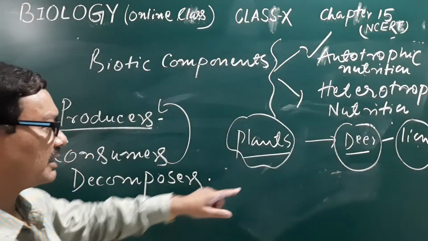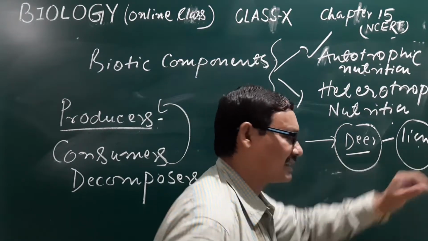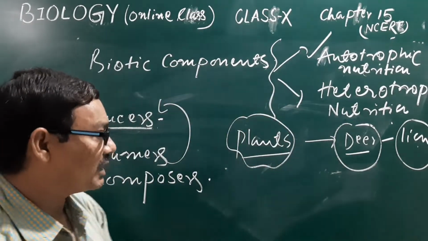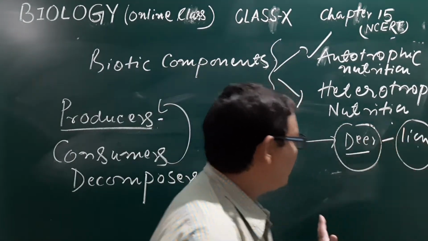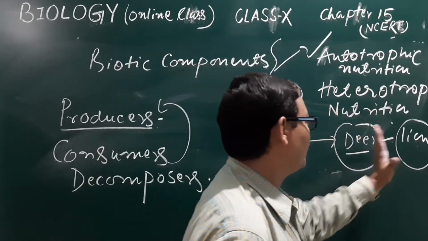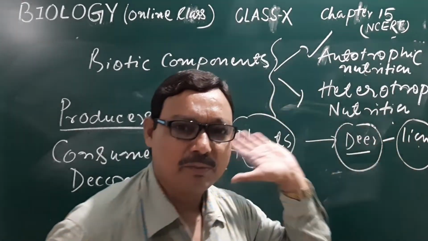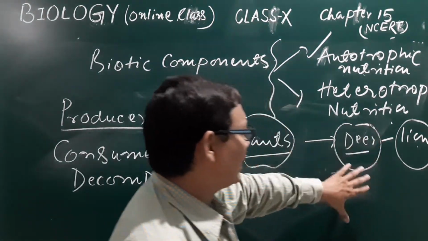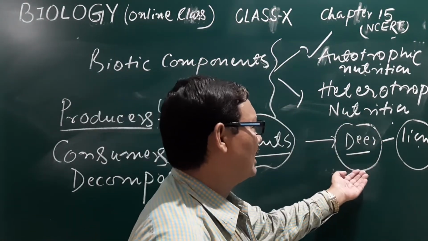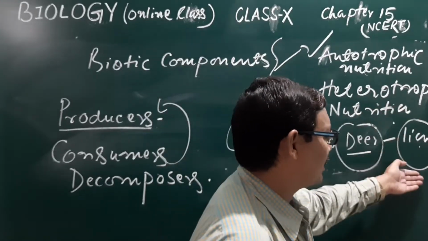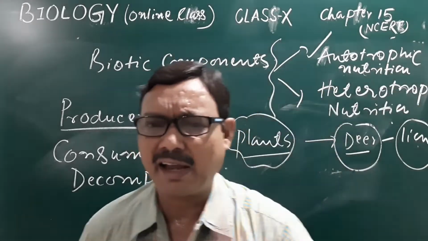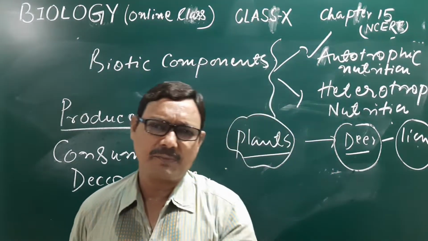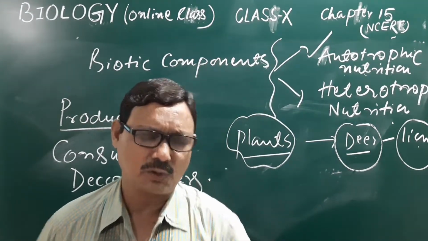The first consumer is the deer, the second consumer is the lion. There may be first order consumers or second order consumers, or maybe the consumers are more than three, more than four, ultimately five as final consumers. Then they are known as the first order of consumer, second order of consumer, third, fourth, fifth, and also as primary, secondary, tertiary, and so on.